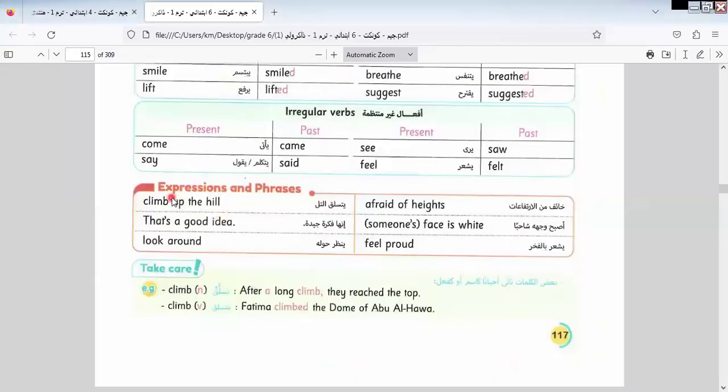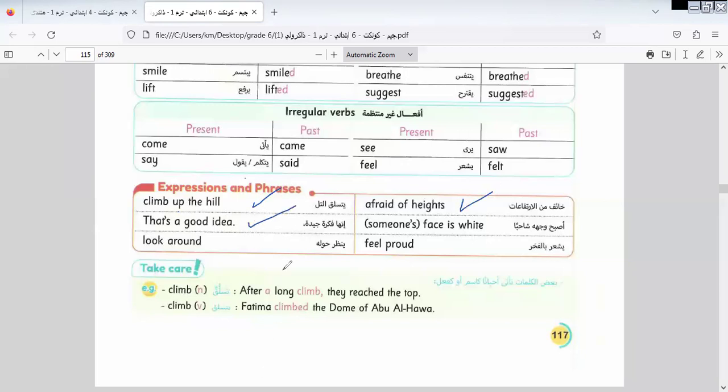Here we have some expressions you must note. This expression is important. Why? Because we are writing a paragraph, and these expressions help us write a good paragraph. English depends on reading and listening more and more to improve our language. To improve our language, we must listen and write. Listening and speaking are important for us, and writing is important. When we listen and read more and more, we can know more expressions to write a good paragraph.